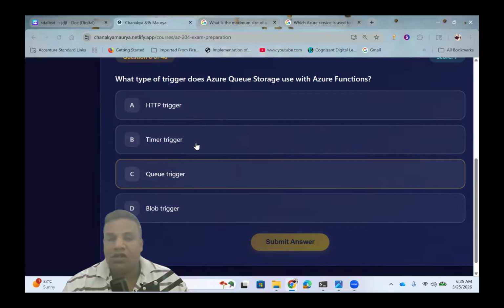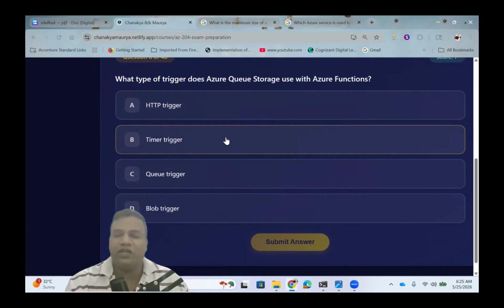First, we need to understand that for a REST endpoint, you can use an HTTP trigger. A timer trigger runs on a schedule. Let's say you make a function that triggers at 5 a.m. or 5 p.m.; for that purpose, you can use a timer trigger.